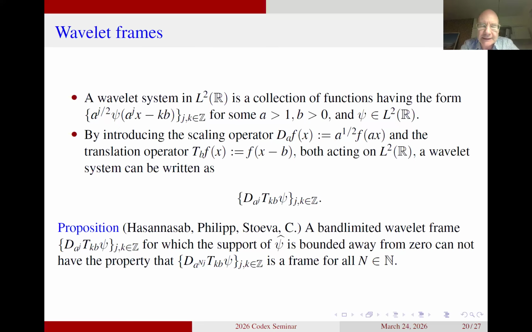And this, as I said before, this corresponds exactly to picking one out of n elements of the frame system. So it looked like a negative conclusion. It is a negative conclusion the way it's stated here, but you can see that the condition is that the wavelet system is band limited and that the support is bounded away from zero. What I'll do now is to modify this assumption and take away the assumption that the support is bounded away from zero. What I'll do instead is to assume that psi hat in a small neighborhood about zero is actually lying in an envelope between two polynomials.